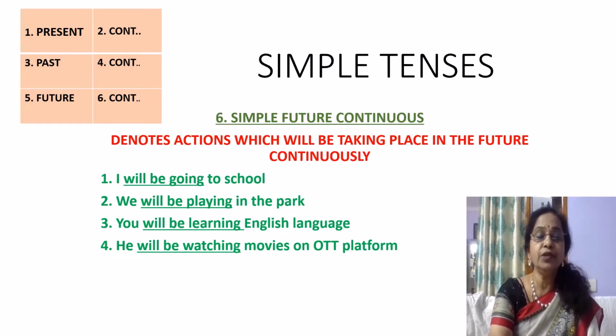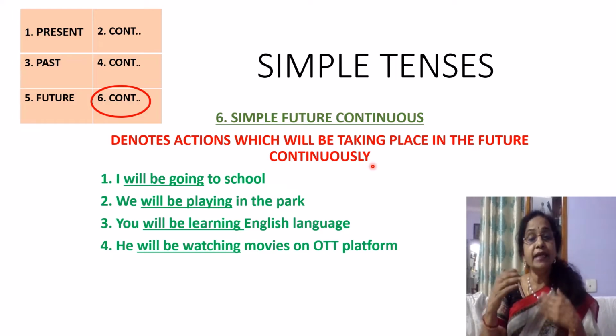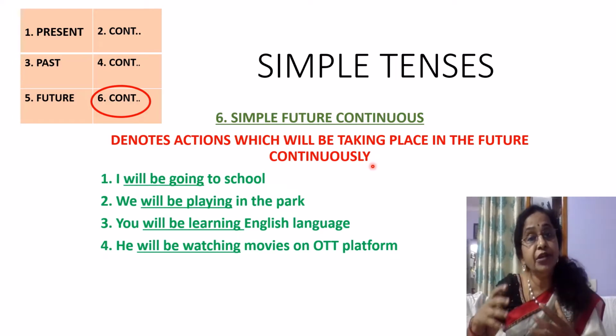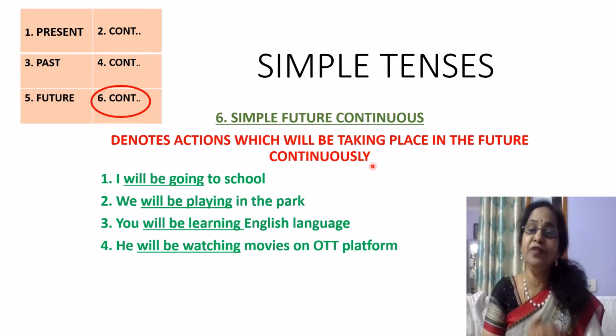Next, we move on to the actions which are denoted in future continuous tense. So what happens in future continuous tense? The future continuous tense denotes actions which will be taking place in the future continuously. So these actions will happen continuously in the future.